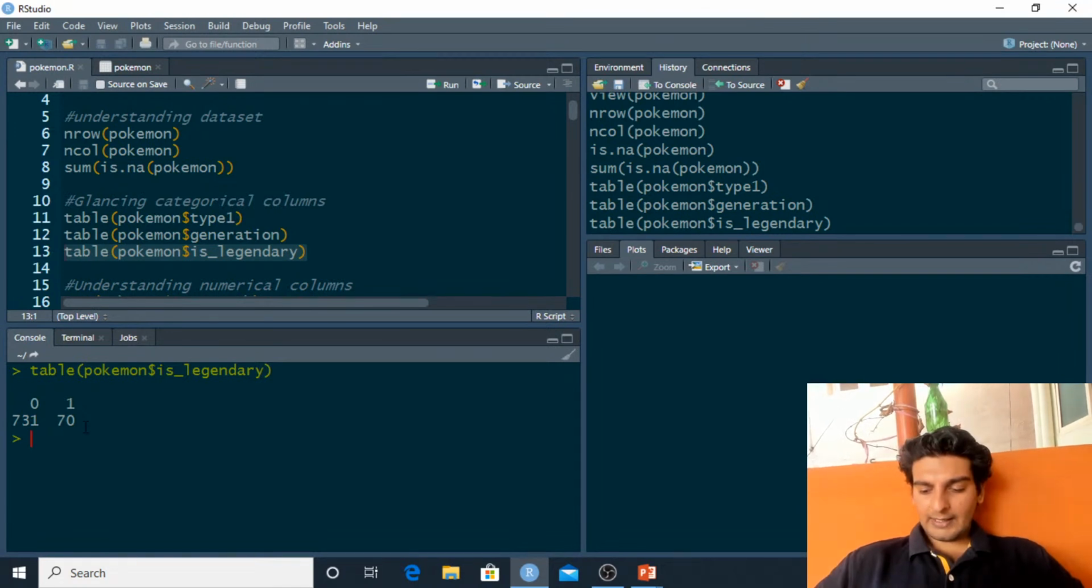Asta is asking in which editor I am coding. So this IDE which I am using is known as RStudio, and this is the most widely used IDE for R.